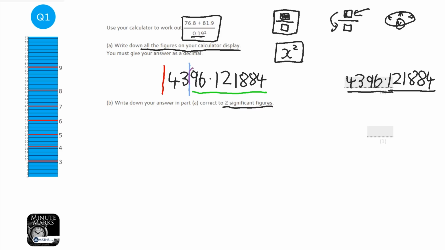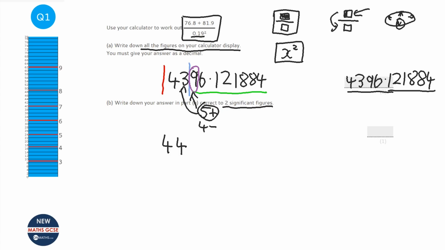Now, this number here, the 9, is what we call a decider number. That number is going to go. That 9 is gone. Okay? But before it goes, we need to see whether that is 5 or more or 4 or less. If it's 5 or more, it pushes that 3 up to a 4. So the answer will be 4, 4, and then you'd think, oh, okay, that's it, rounded, and you'd write that in your answer column. But when I said they disappear, they don't quite disappear.